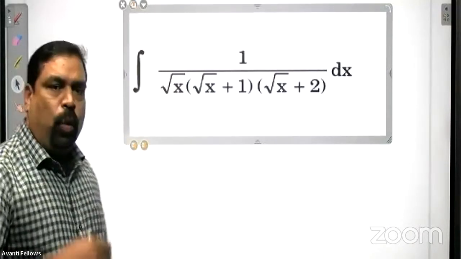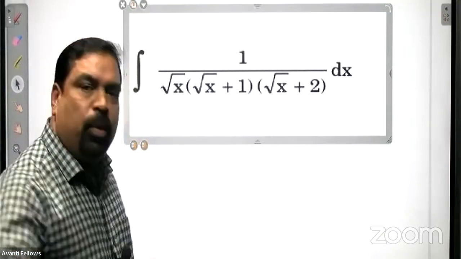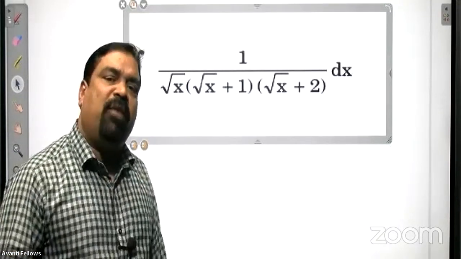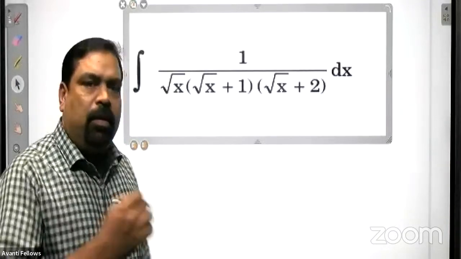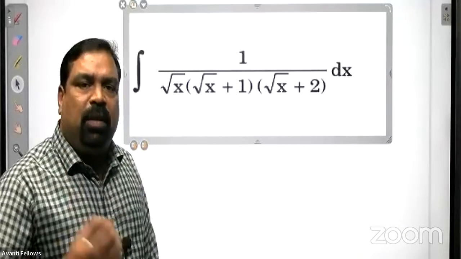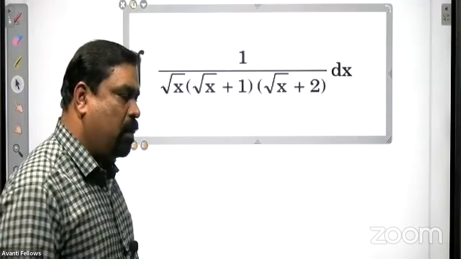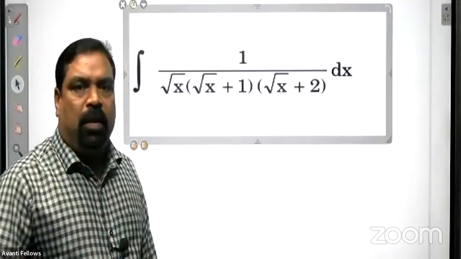Have a look at this integral and identify which method can be applied.